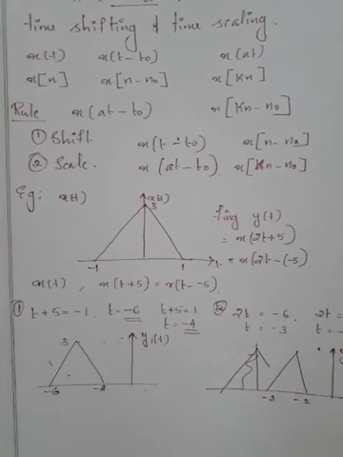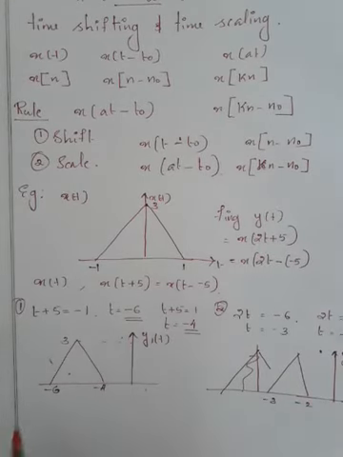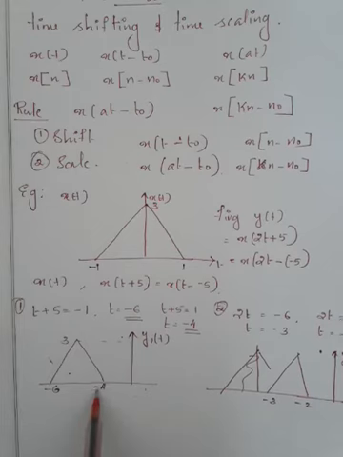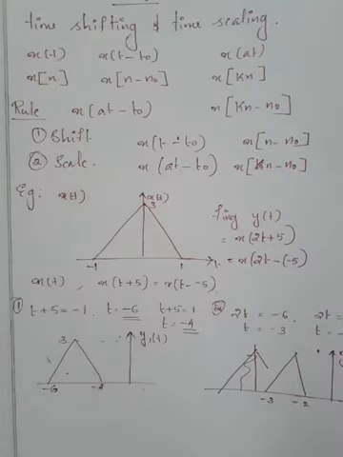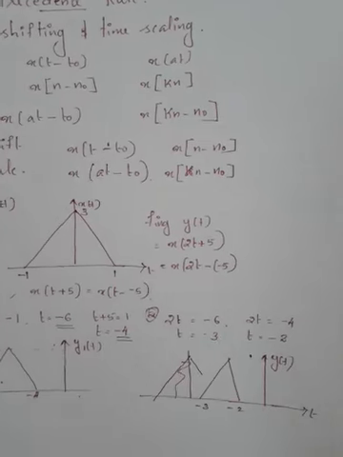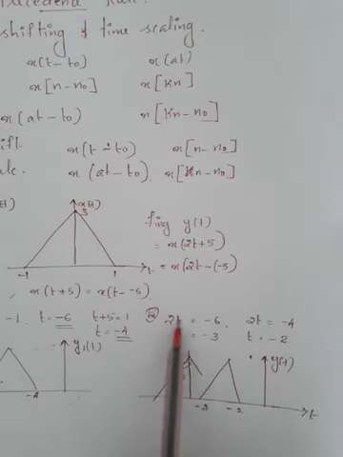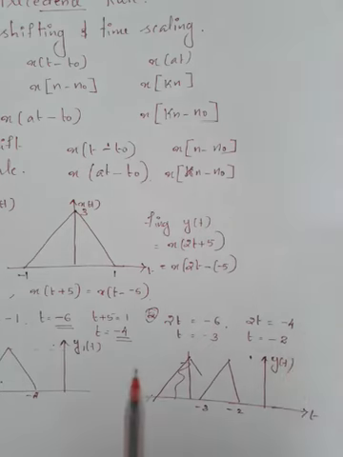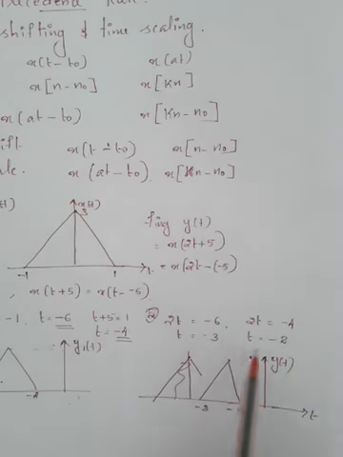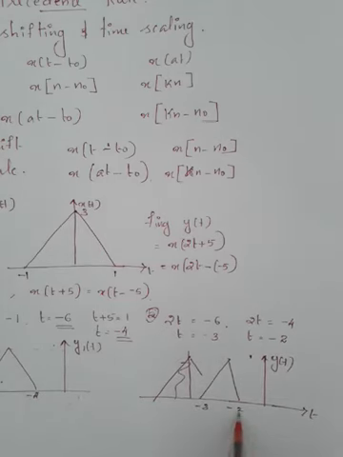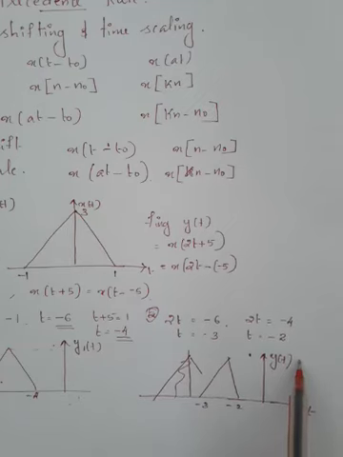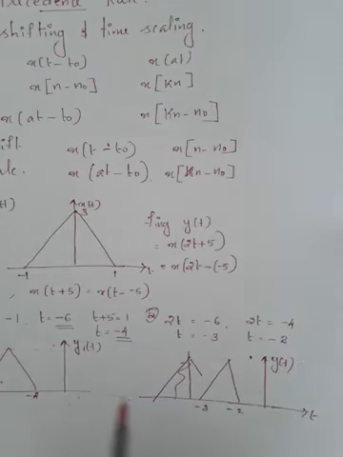Here you can see the shifted signal exists from -6 to -4. Then while scaling with 2, 2t equal to -6 and 2t equal to -4. Then t equal to -3 and t equal to -2. That is, the signal exists between -3 and -2, which is our resultant signal y of t. That is, after shifting and after scaling, we got this signal. Similarly, you can do this on any signal. First, you just shift the signal and then do scaling.